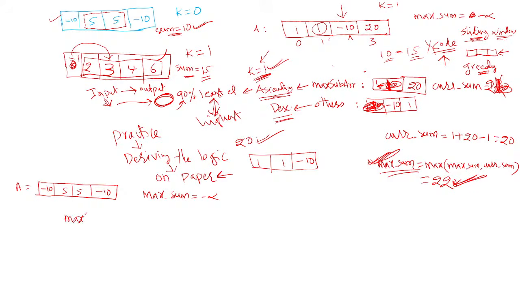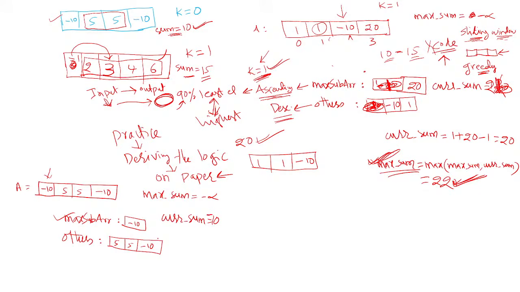One is called a max subarray. First we'll start with the first element as our max subarray, so minus 10 is our max subarray. Then the remaining elements form the other subarray, in descending order, that means 5, 5 and minus 10. Then update the current sum here. The sum of elements in this max subarray is the current sum. Your current sum you should initialize to 0. Now you update after getting this. It is 0 minus 10, nothing but minus 10.